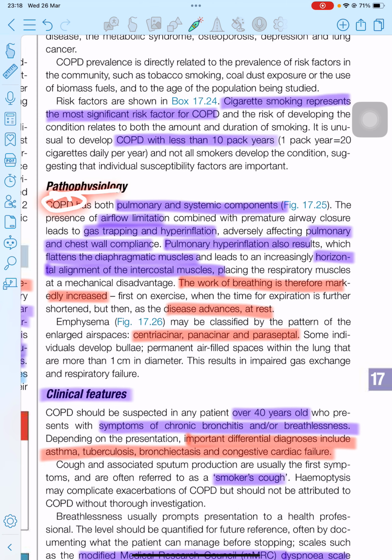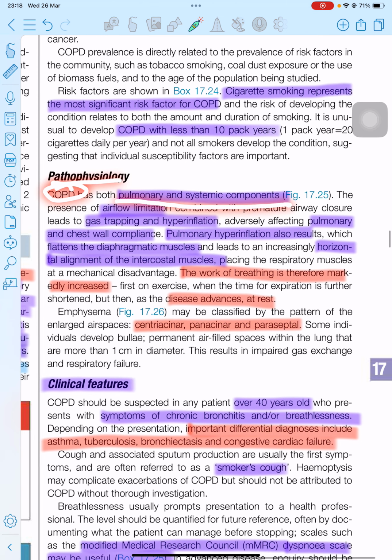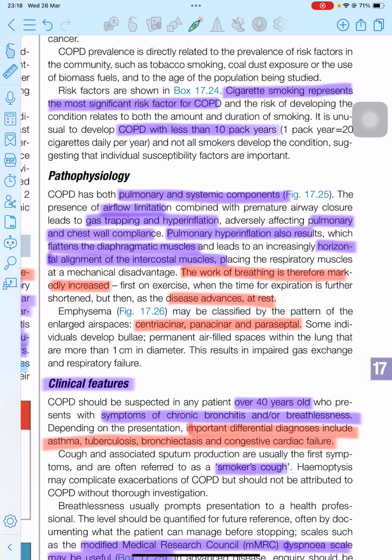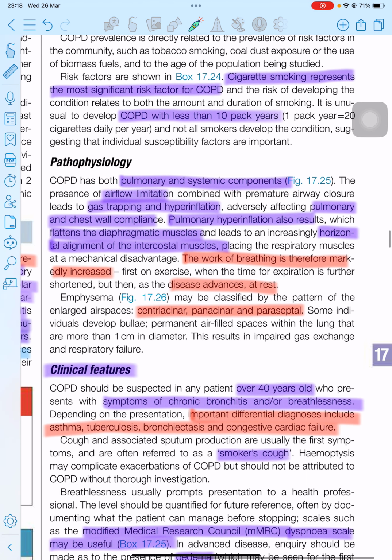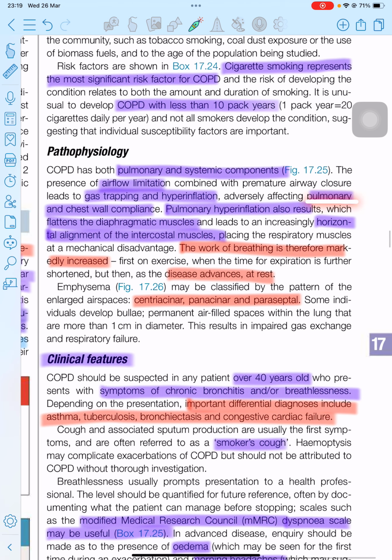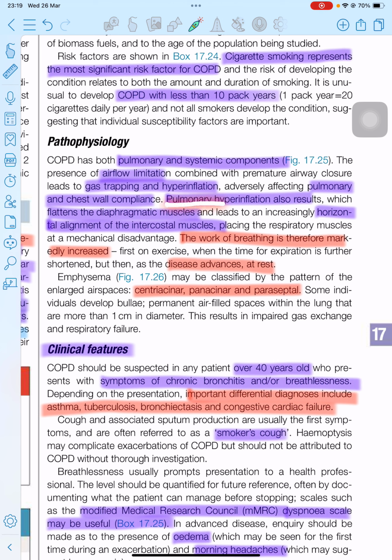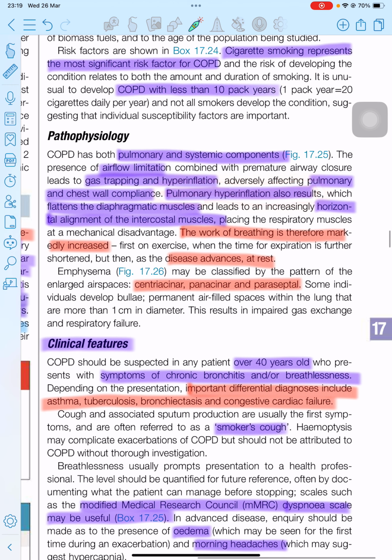COPD consists of both pulmonary and systemic components. Here, airway limitation causes trapping of gases, which later causes hyperinflation of the lungs. When the lungs are hyperinflated, the pulmonary and chest wall compliance decreases. What is compliance? Compliance means the stretchability of the lungs, how much they can expand. When pulmonary hyperinflation occurs, the lungs become filled with air, which flattens the diaphragm.